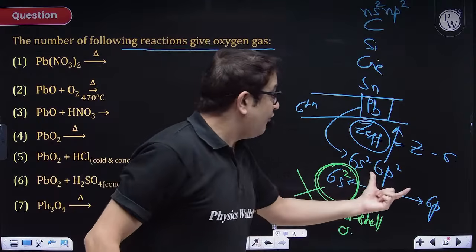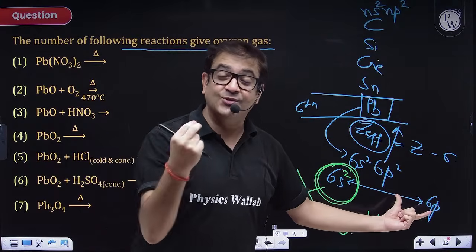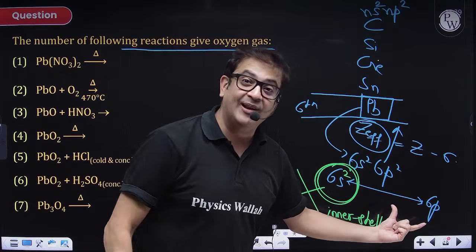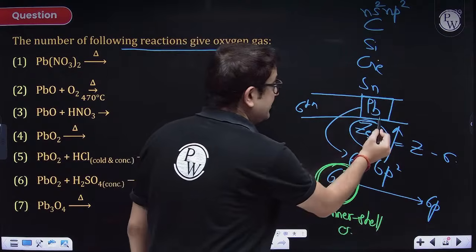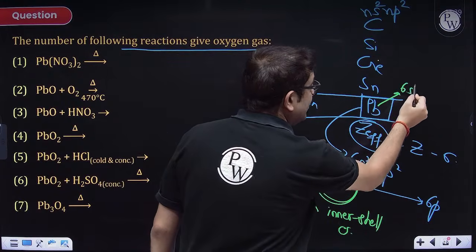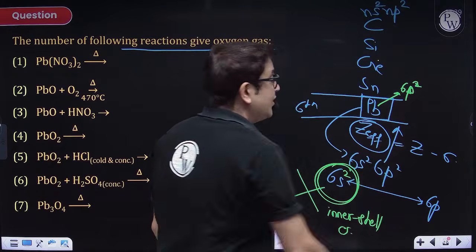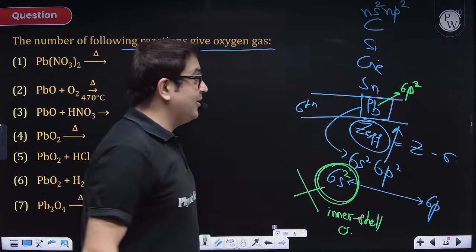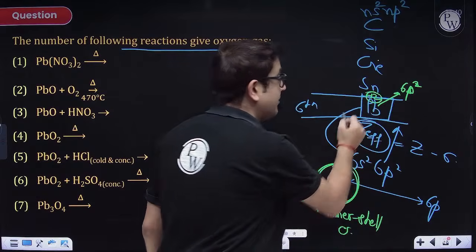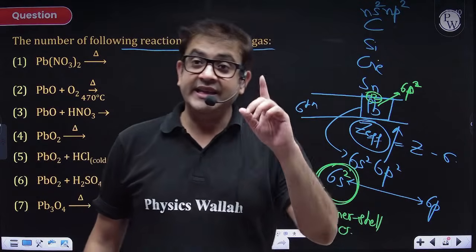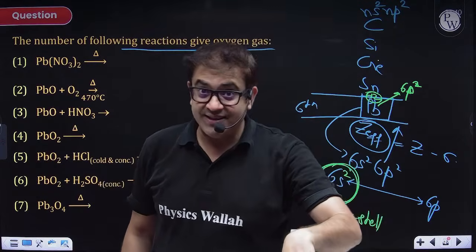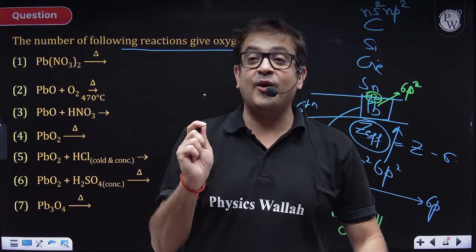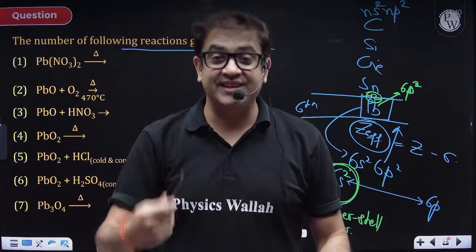So what is the actual number of valence electrons? Only np electrons. And how many np electrons does this have, sir? It has only 2 np electrons. So what will be its most stable oxidation state? Not +4 but +2. Yes, down the group metallic nature increases, but stability of the +2 oxidation state increases down the group.